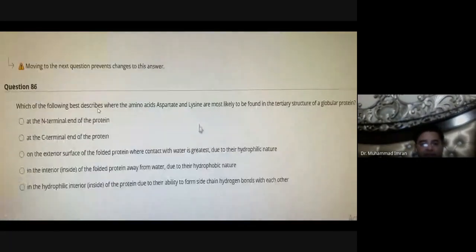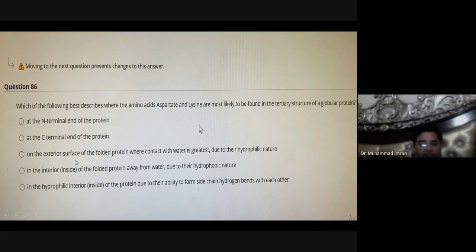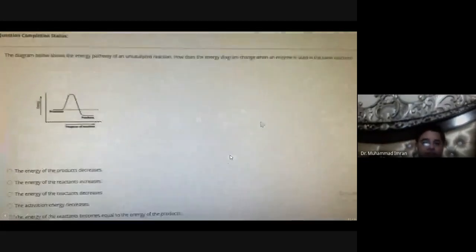Which of the following best describes where the amino acids aspartic acid and lysine are most likely to be found in the tertiary structure of a globular protein? On the exterior surface of the folded protein where the contact with water is greatest due to hydrophilic nature. The peripheral protein contains polar amino acids like aspartic acid, glutamic acid, lysine, arginine. So the exterior of the protein contains acidic or basic amino acids.